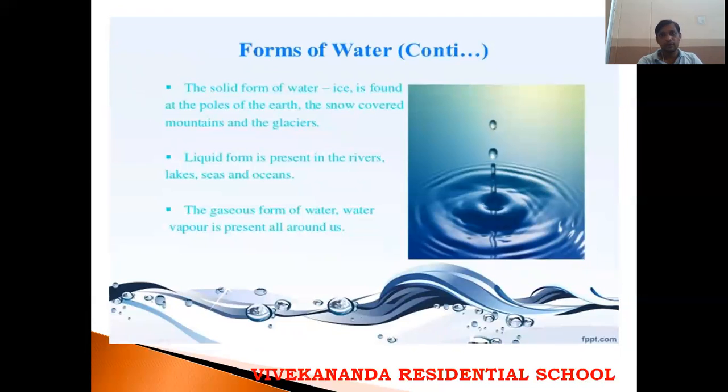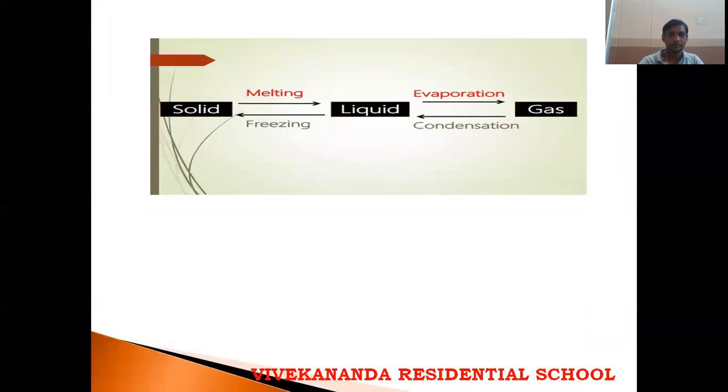The solid form of water, ice, is found at the poles of the Earth, that is Antarctica and the Arctic. Snow covers mountains and glaciers, and we can see this snow in the Himalayas also. Liquid water is present in rivers, lakes, seas, and oceans. The gaseous form, as I already said, is water vapor.